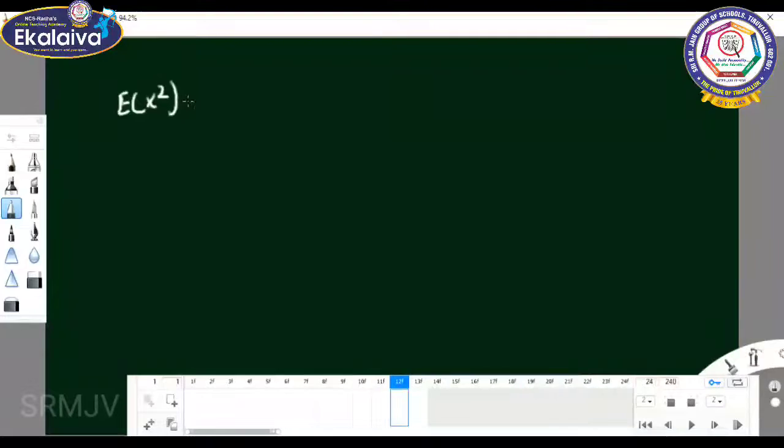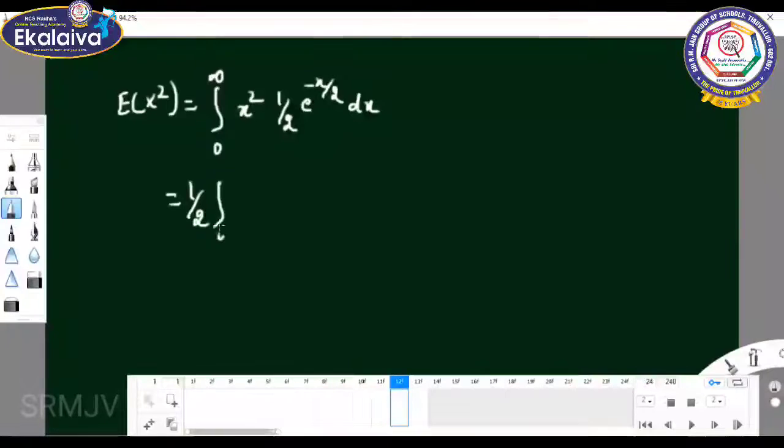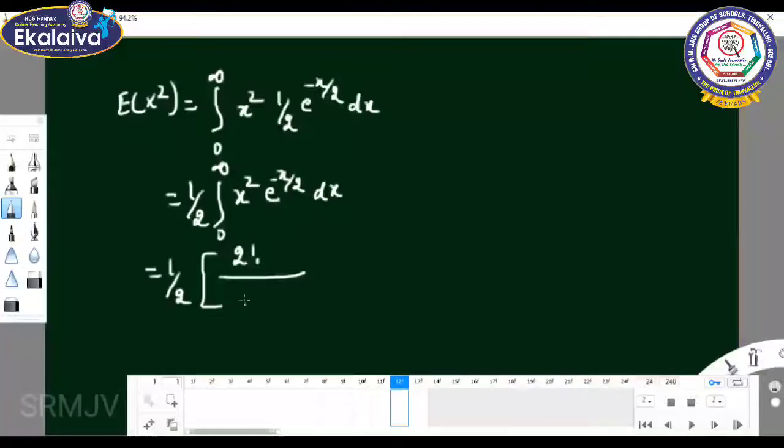Now we move on to E of x square, integral 0 to infinity x square f of x dx. f of x is 1 by 2 e power minus x by 2 dx. So 1 by 2 you can take it out, integral 0 to infinity x square e power minus x by 2 dx. We can use the same gamma integral formula, n factorial by a power n plus 1.